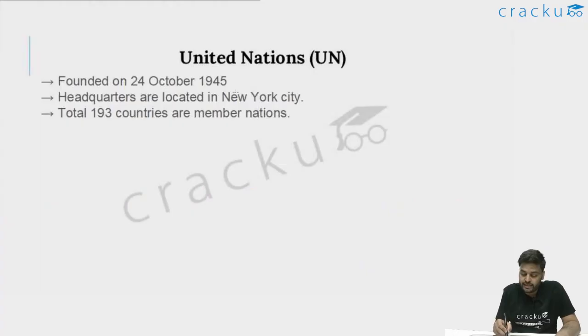It was founded in 1945, so it is basically after the World Wars. It was founded just to have some peace in the world and have some law and organization to maintain peace in the world. It was founded on 24th October 1945. Headquarters are located in New York City, and a total of 193 countries are member nations. Basically, almost all the countries in the world are member nations of the United Nations.